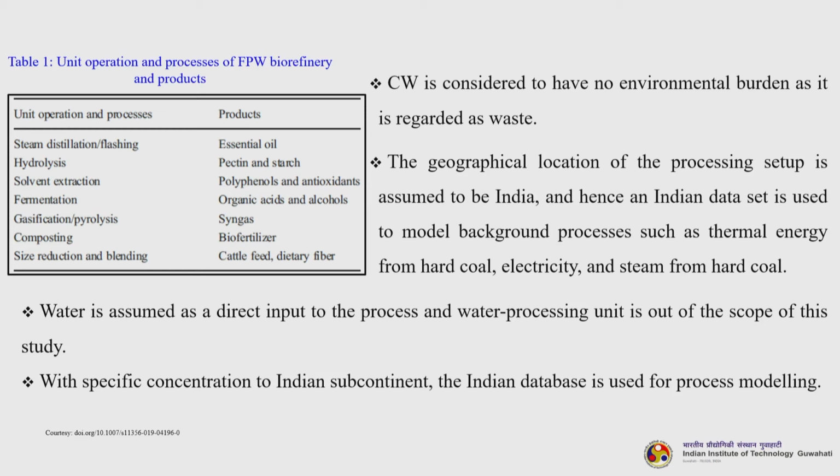Okay. Gasification and pyrolysis, we get syngas; composting, we get biofertilizer; size reduction and blending, we get cattle feed and dietary fiber. Now, CW is considered to have no environmental burden as it is regarded as waste. The geographical location of the processing setup is assumed to be India, and hence an Indian data set is used to model background processes such as thermal energy from hard coal, electricity and steam from hard coal.